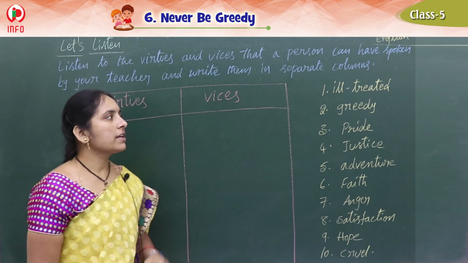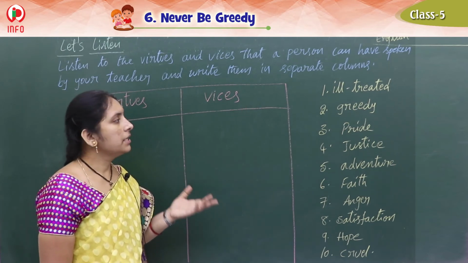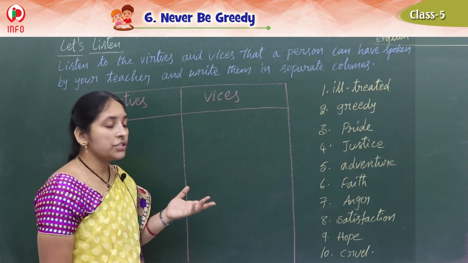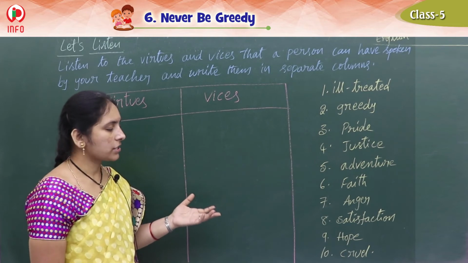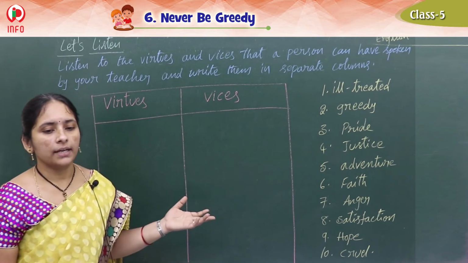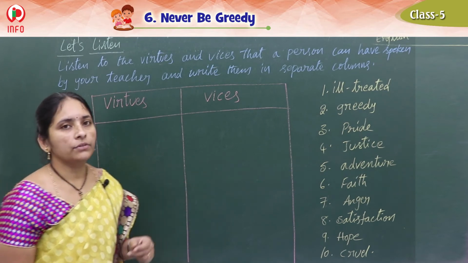Okay children, so the words are: ill-treated, greedy, pride, justice, adventure, faith, anger, satisfaction, hope, cruel. So like this total 10 words we have.